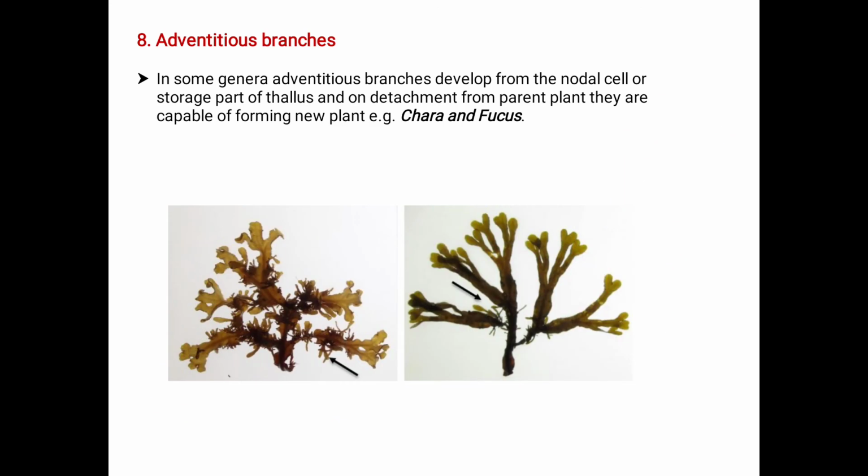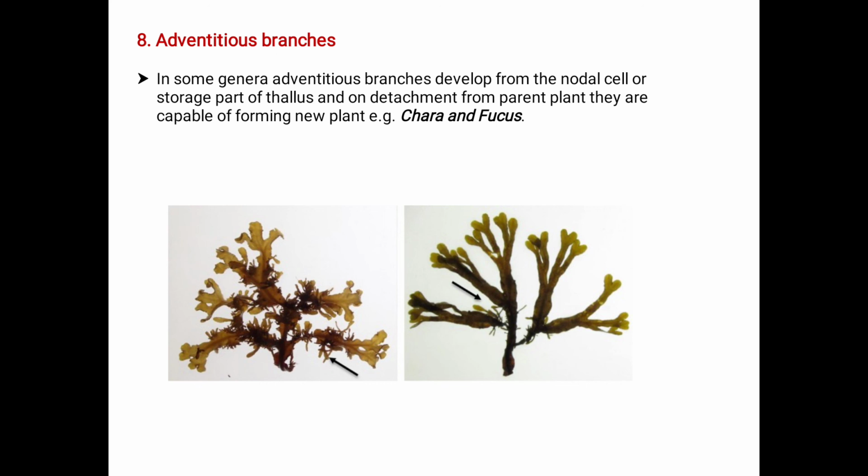Next comes the last one, the adventitious branches. What happens here? In some genera, the adventitious branches develop from the nodal cell or the storage part of the thallus, and on detachment from the parent plant, they are capable of forming a new plant. These either may come from the nodal cells or from the storage part of the thallus, and on detachment from the parent plant, they are capable of forming a new plant.